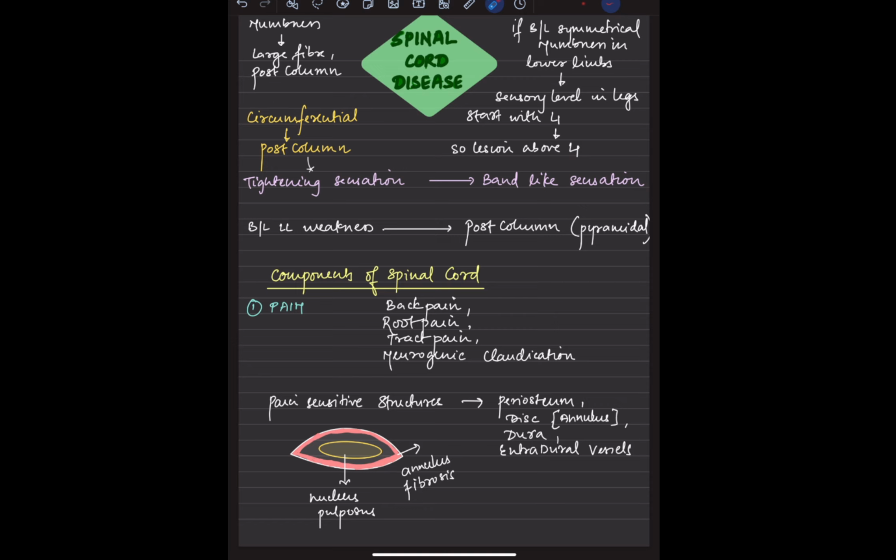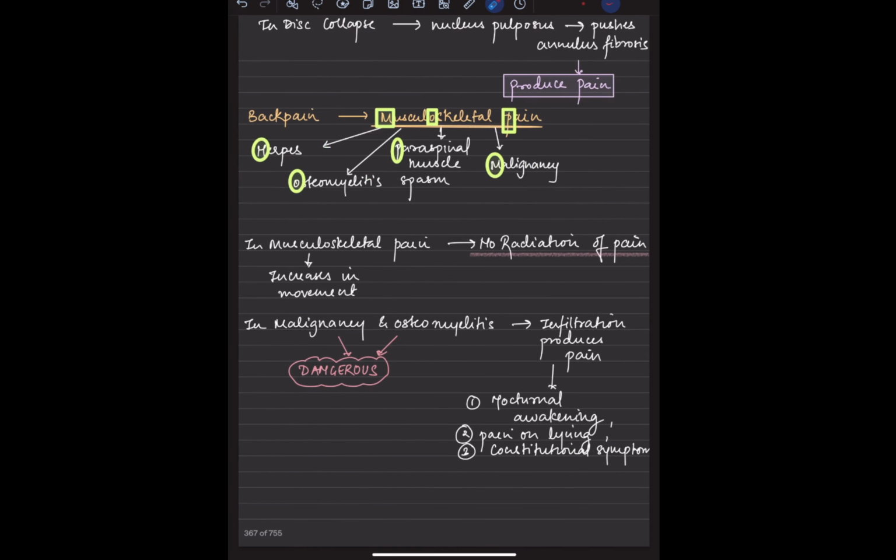Grossly, there is the periosteum, there is the disc, there is the dura, there are extradural vessels also. Now, whenever there is a disc collapse, what happens is this nucleus pulposus goes over the annulus fibrosus, and this will create pain. So if I'm talking about back pain, it could be a musculoskeletal pain also, that can be because of malignancy, because of paraspinal muscle spasm, because of osteomyelitis, because of herpes.